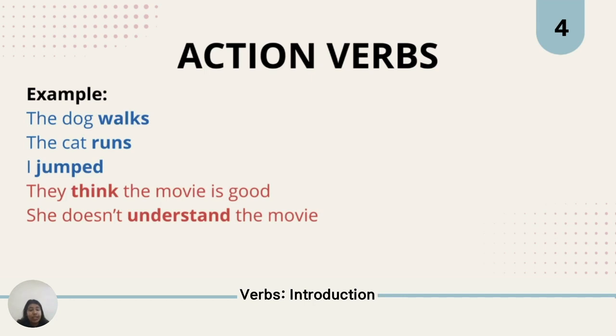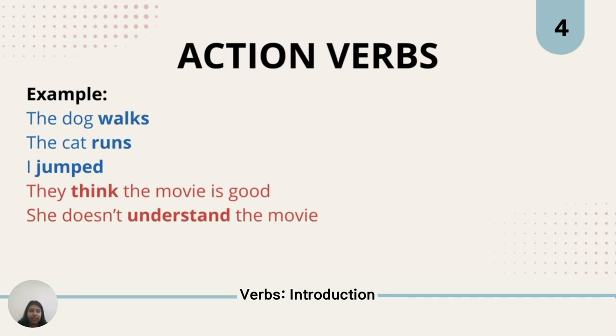They think the movie is good. So here it's a little bit different. As you can see, they think the movie is good. So here, they is the subject and think is the action verb that represents a mental action. She doesn't understand the movie. So understand is the action verb that represents a mental action that she, the subject, is doing. So there is a difference between the sentences that are in blue and the sentences that are in red. So try to figure that out.